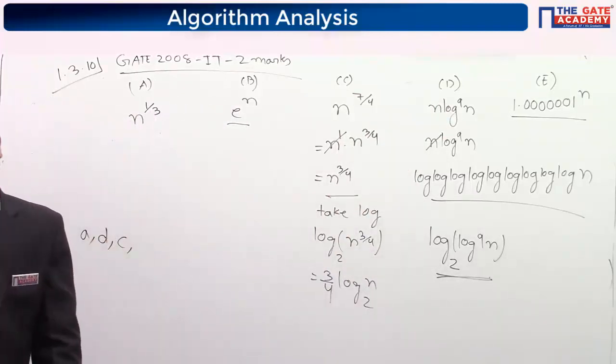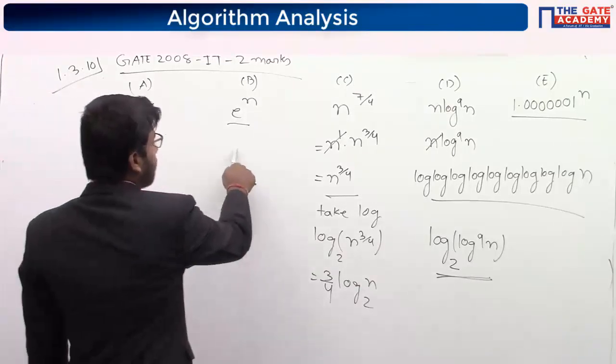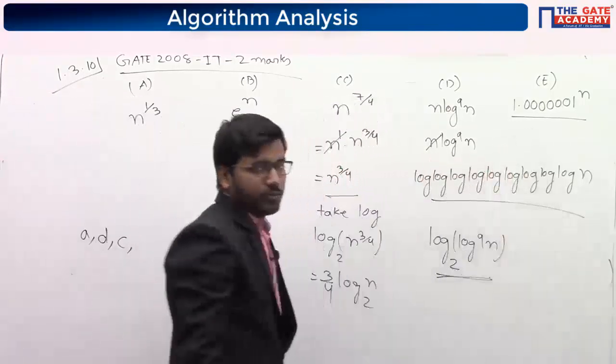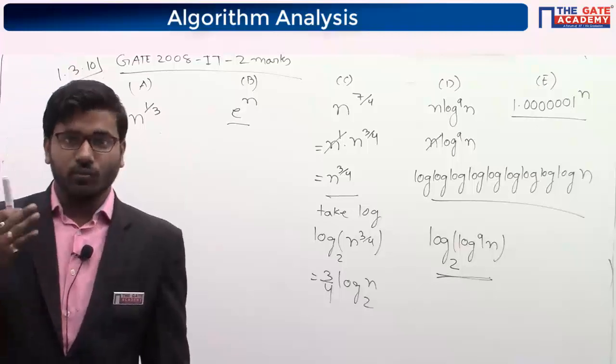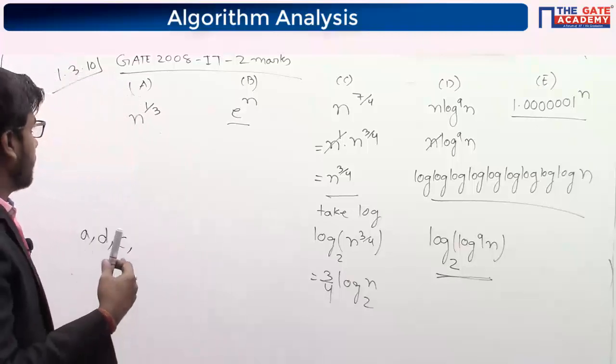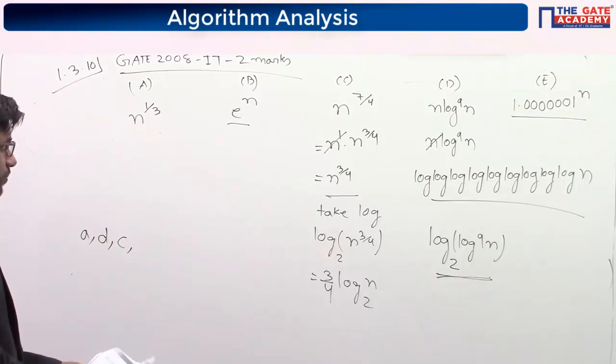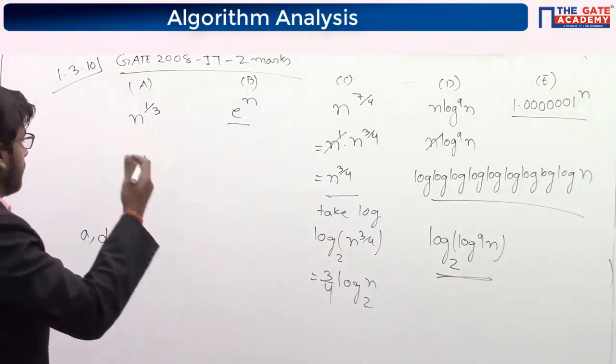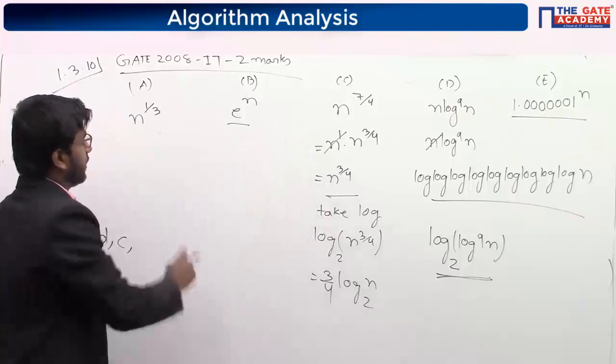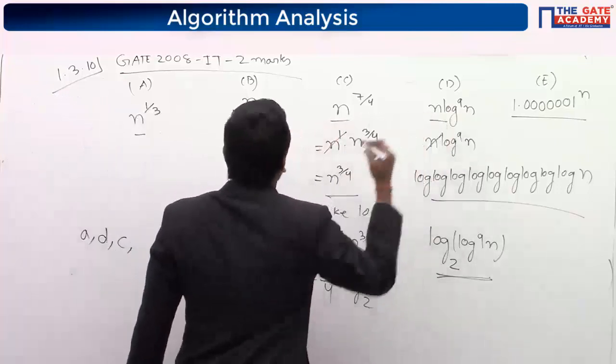And since these two are exponential, we know that exponential is having more asymptotic order, means it is greater than these three, that this one and this one.